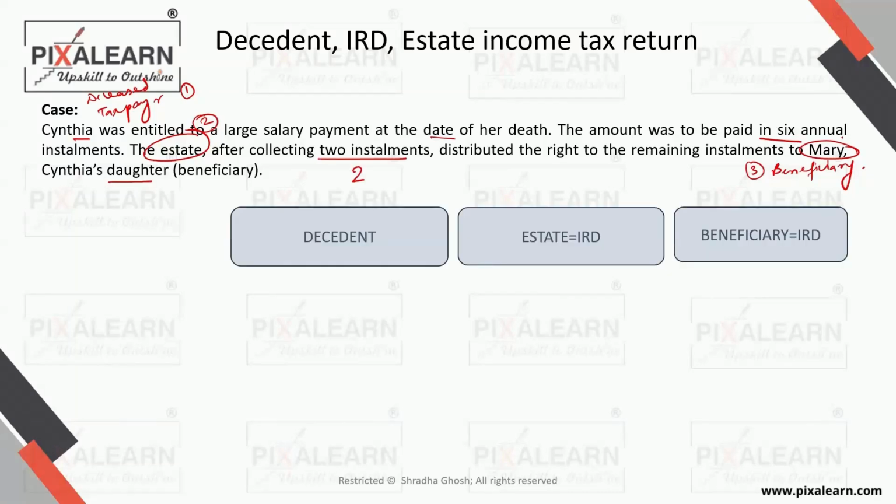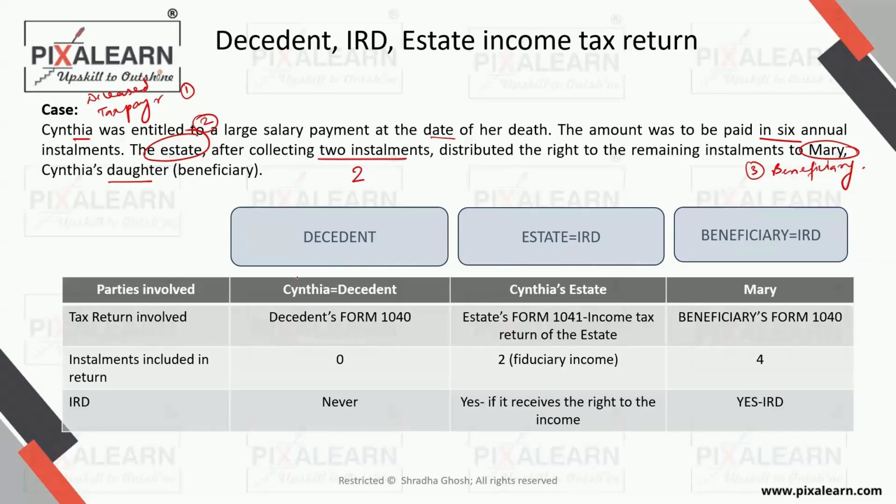So the question is, who's going to file what return? The first return is of the decedent, which is the taxpayer who's deceased. Now, ideally, we don't prorate the tax, right? We know this from the first session that we did in part 1, that birth and death are not prorated. So that's a very first thing that we learned in US taxation. So both birth and death are not prorated. We know this. So if these are not prorated, that means that the person dies during the year. Let's say the person dies in the second month.